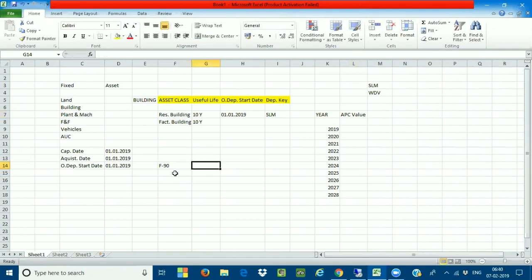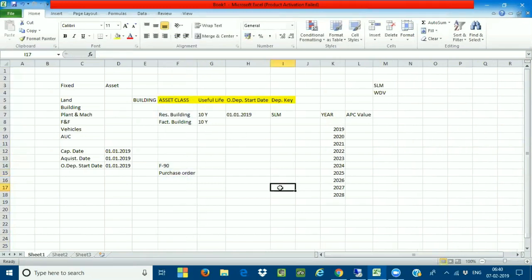And you can also acquire the asset through purchase orders. You can go with the MM process also. For example, if I want to purchase machinery equipment for manufacturing, I raise the purchase order through the vendor. I create a material master record for the asset and procure it through the MM process: purchase order, goods receipt, invoice receipt. And second, you can directly acquire an asset through F-90, the transaction code I use for the acquisition of an asset.